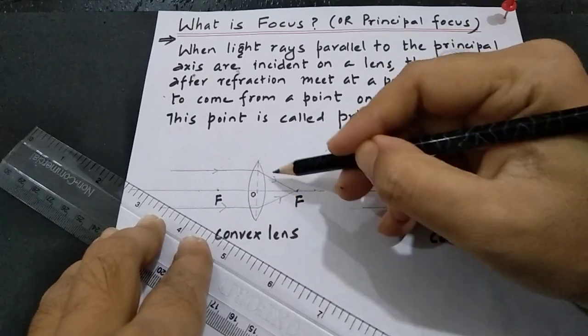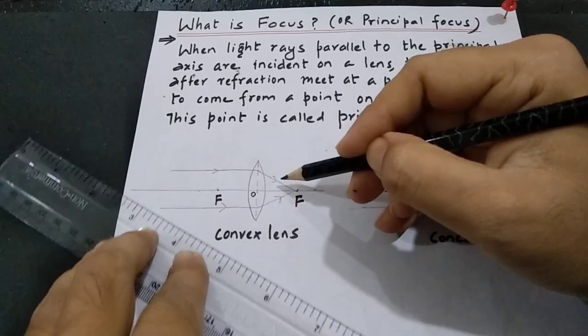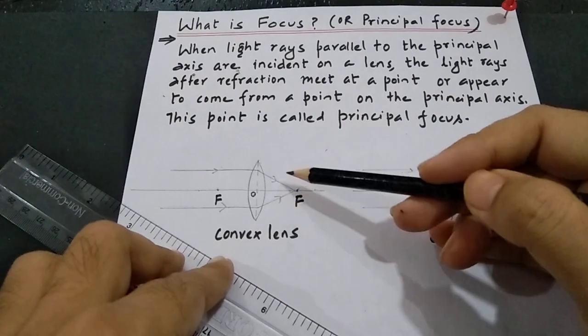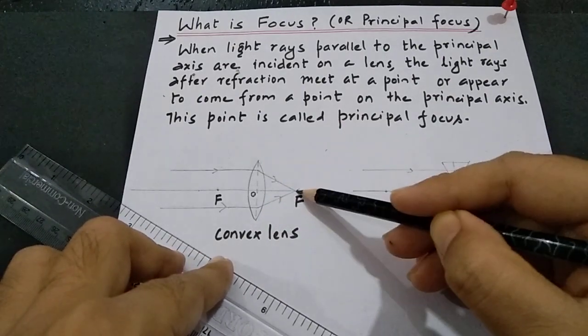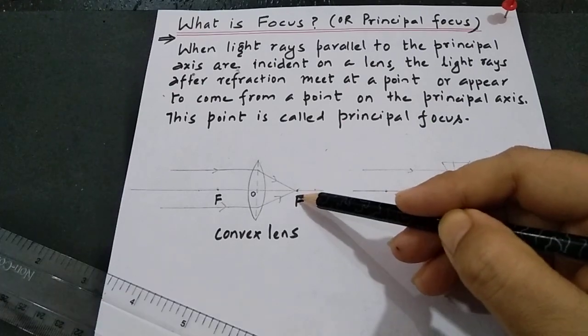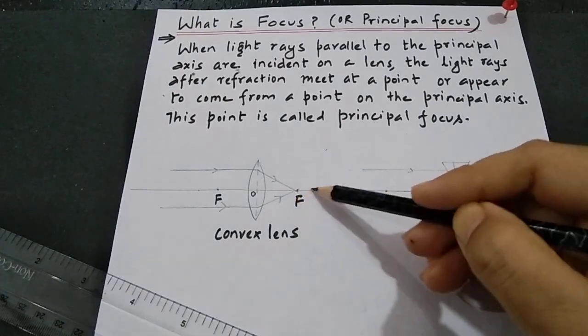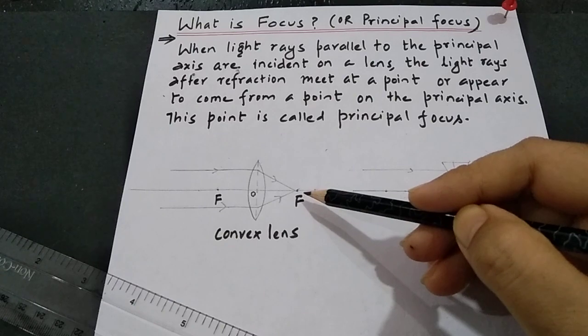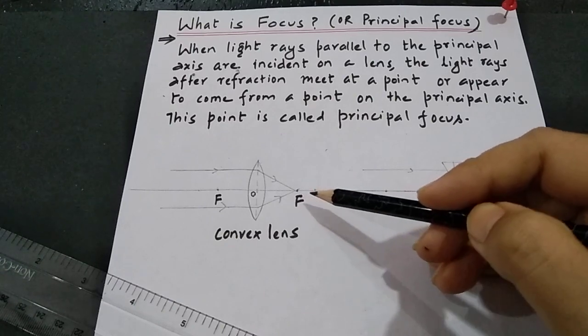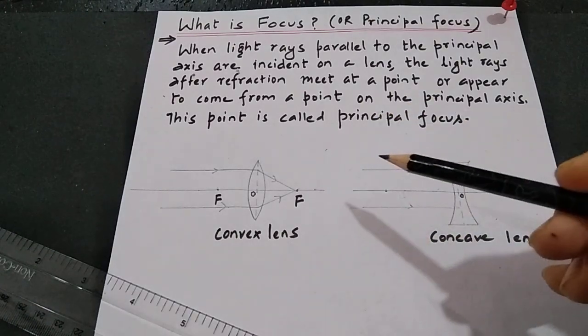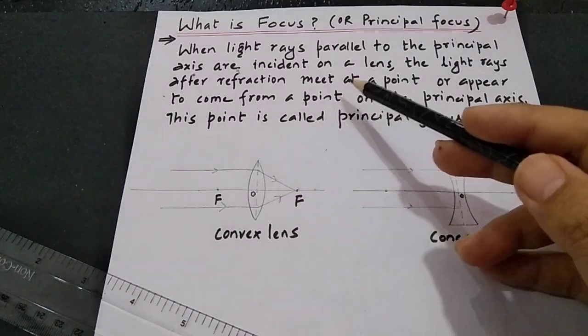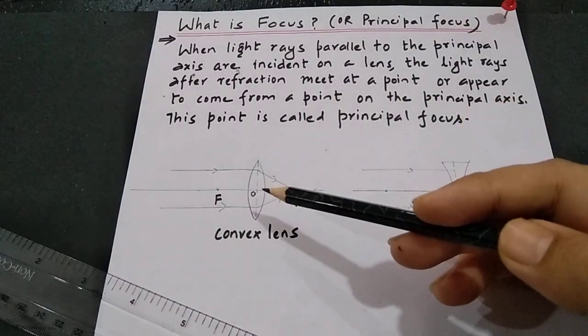These are the refracted rays of light, and these refracted rays of light after refraction meet at a point. This point on the principal axis is called principal focus or focus. So, the ray diagram matches with the definition for the convex lens.